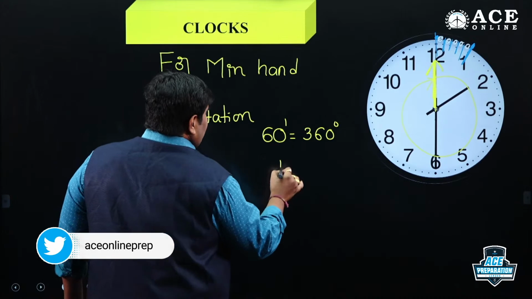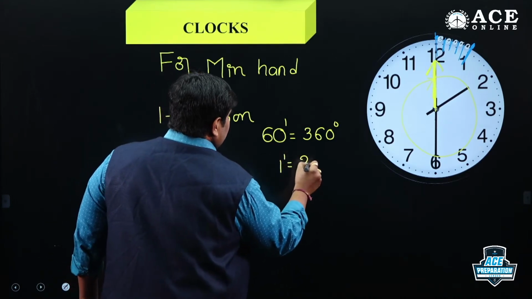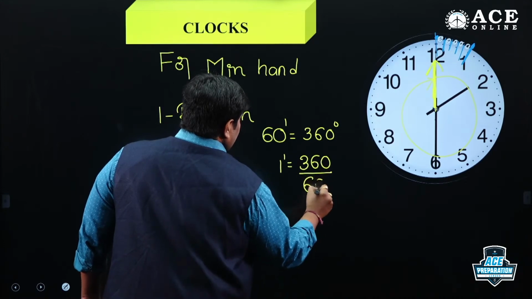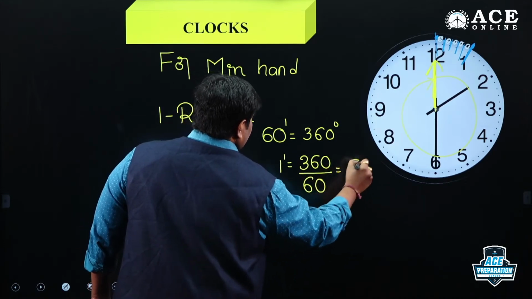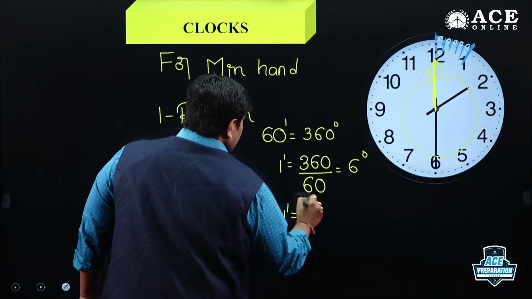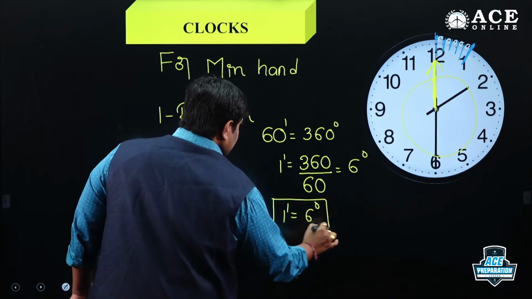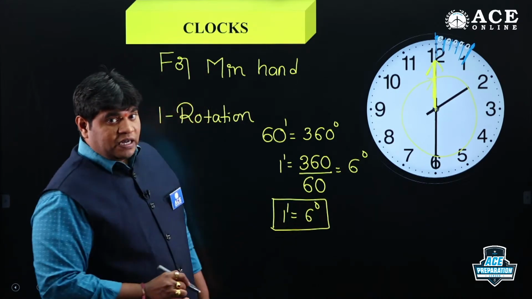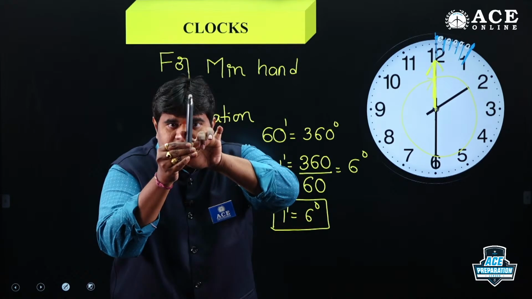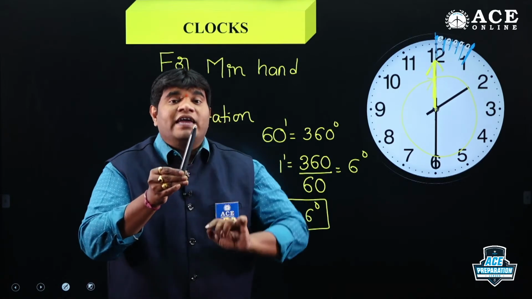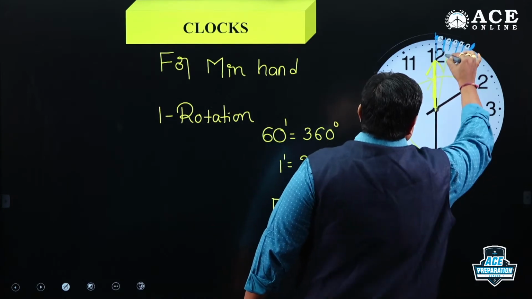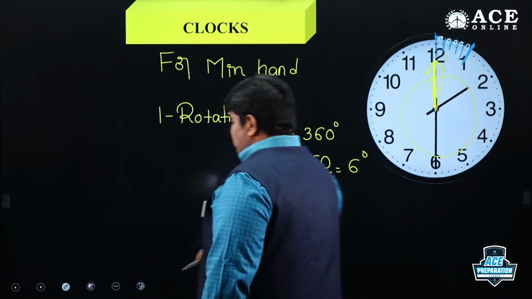So 1 minute or 1 space is equal to 360 by 60, that is equal to 6 degrees. So 1 space is equal to 6 degrees, 1 minute is equal to 6 degrees. Space, minute or anything, 6 degrees. The minute hand starts from 12, 1 space tick completed, here the angle is 6 degrees.